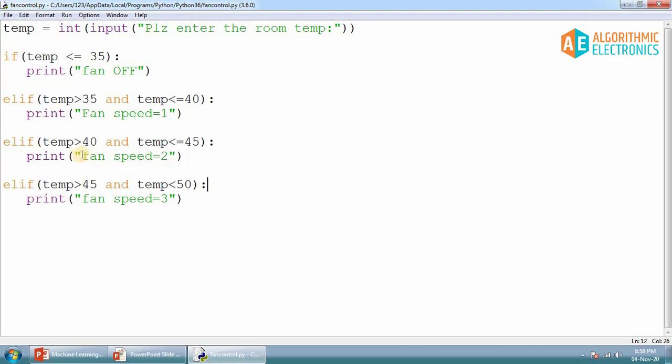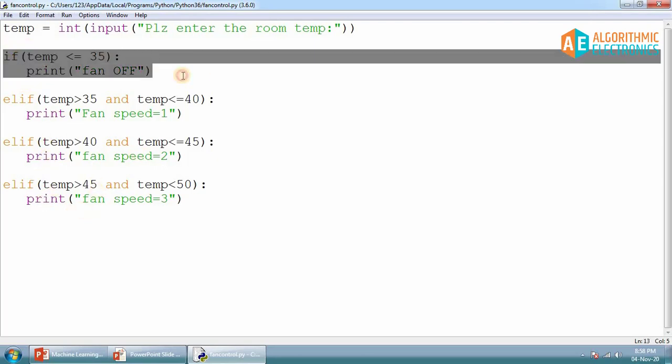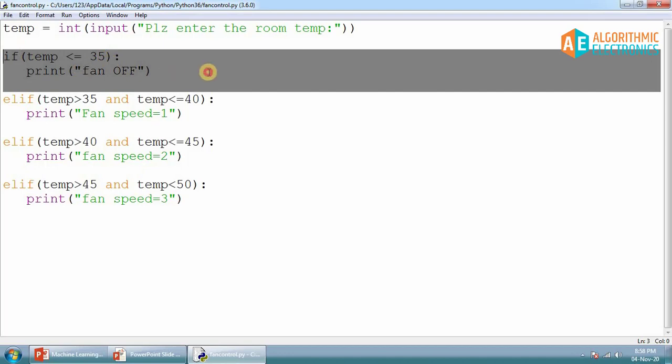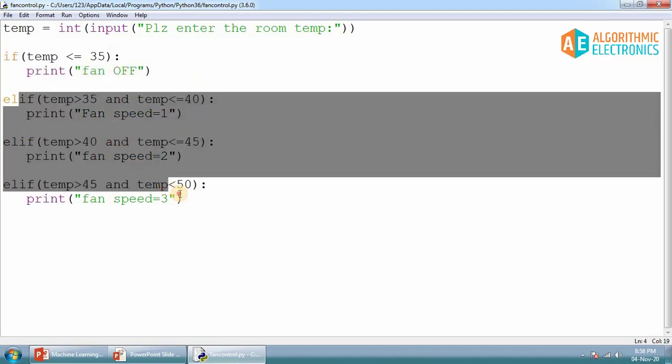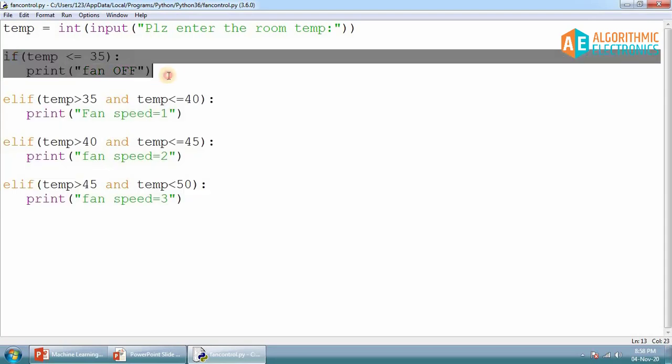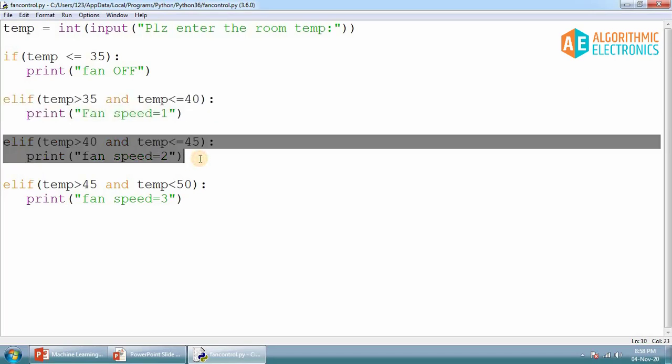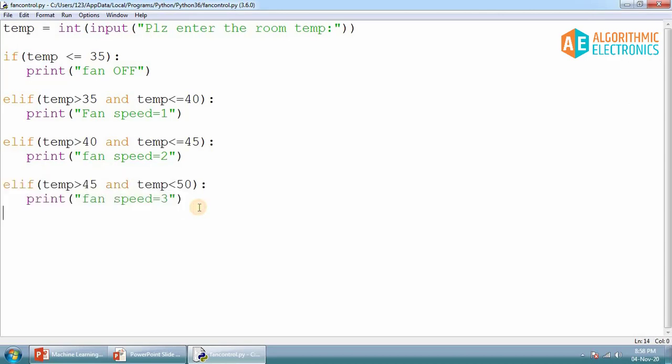So here only one statement will be executed, either this or this or this or this, not all at a time. If this is true, it will not check the rest of the conditions, as the condition is satisfied here, and this will be executed. The following part will be executed only when this condition is false. If this is false, it will test this condition, and if this is false, it is going to test this condition, and if it finds that this is also false, then it will execute this condition.